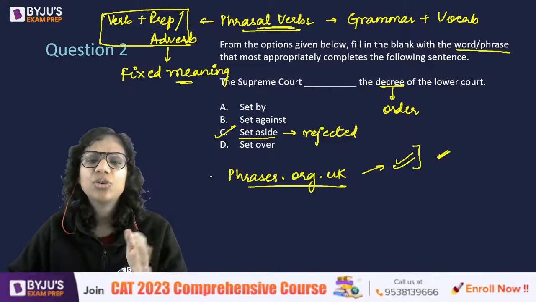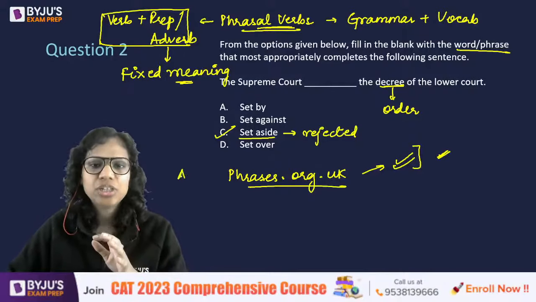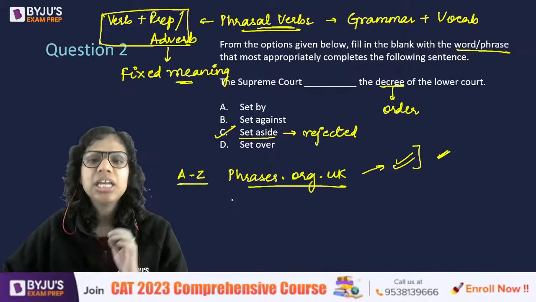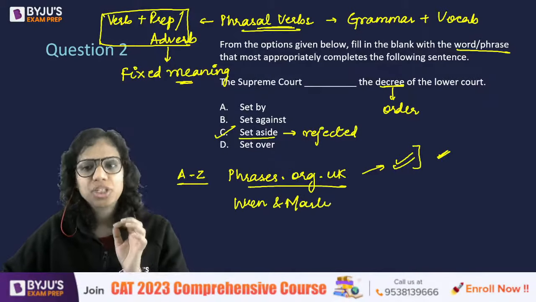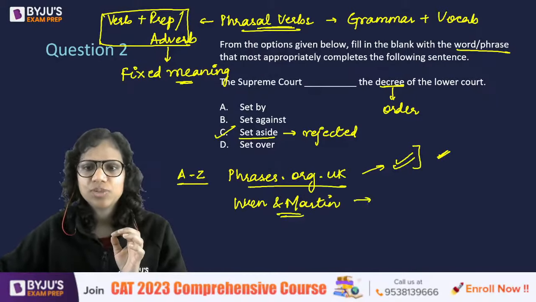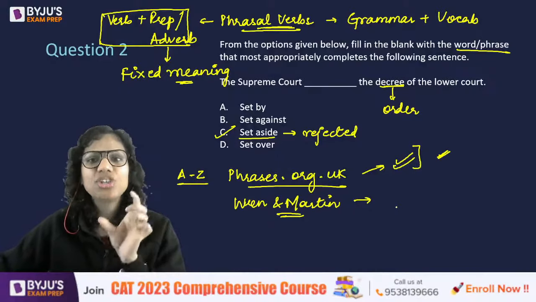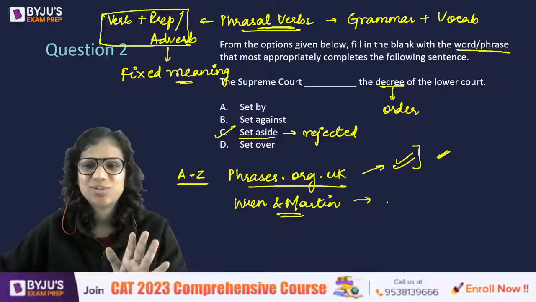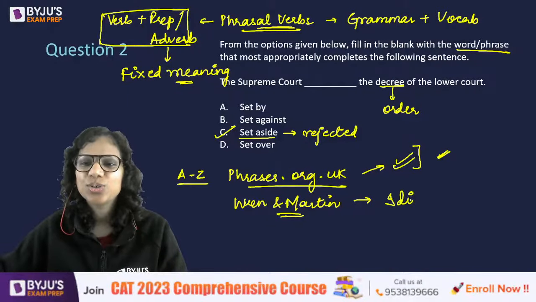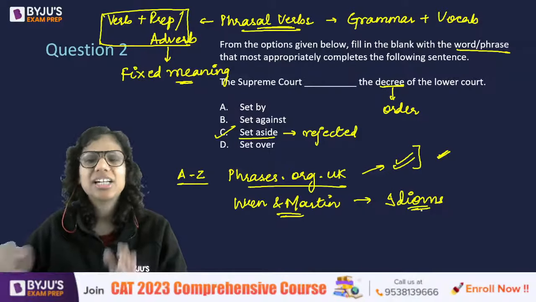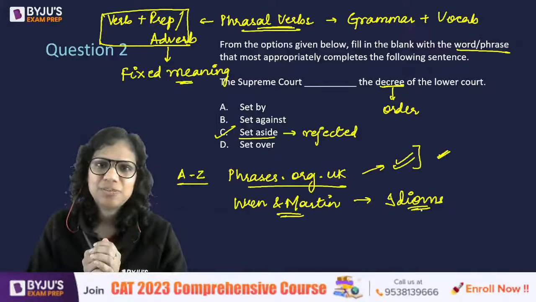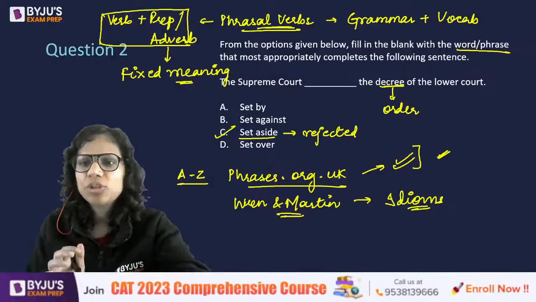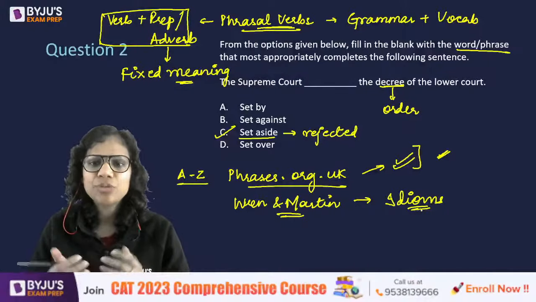In case you feel, oh, this is too much, because actually this is a huge repository, then Wren and Martin, the grammar book, has a chapter on phrasal verbs. The name of the chapter is idioms, but it has phrasal verbs. Okay, so go through that once. That is a list of about 250 phrasal verbs, so that is relatively limited. So I'm also giving you sources from where to prepare stuff.